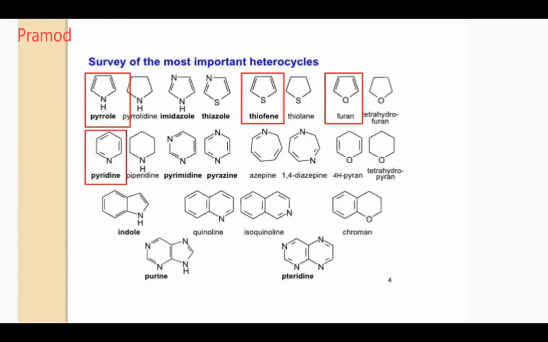Purine is present in your... where is purine present? Devika, where is purine present? CMP, and AMP. What is AMP? The guanine and adenine. Nitrogen bases of your DNA, RNA.